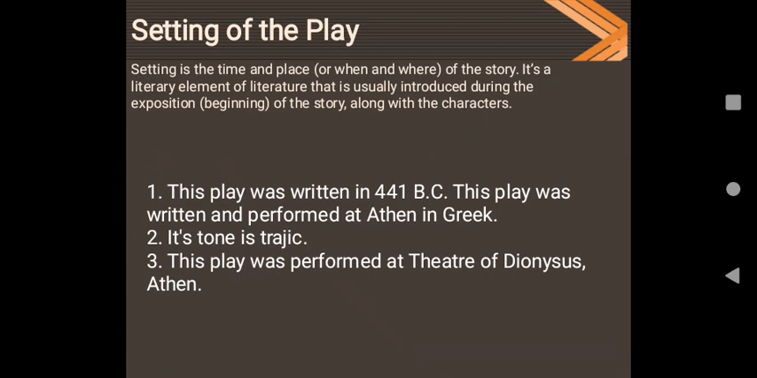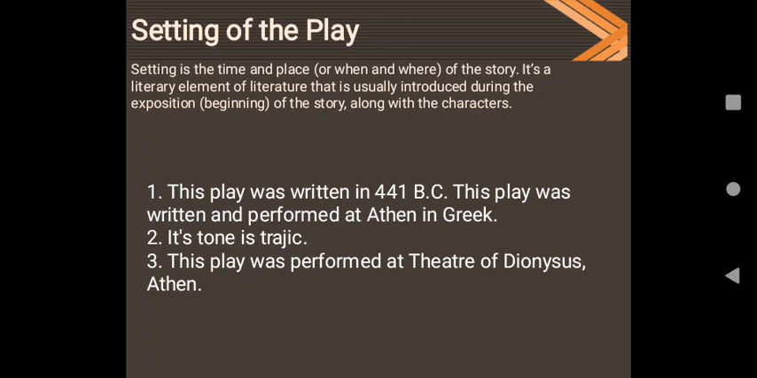Setting of the play. In the setting, we come to know about the time and place, and when this play or drama was written or performed. Oedipus Rex was written in 441 BC, and this play was written and performed in Athens, a city of Greece.